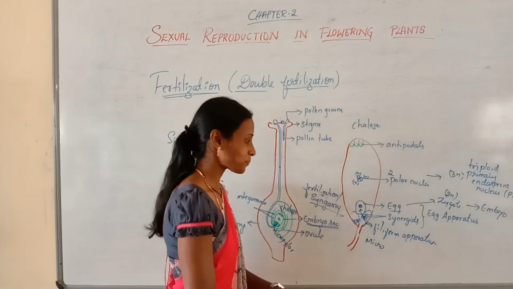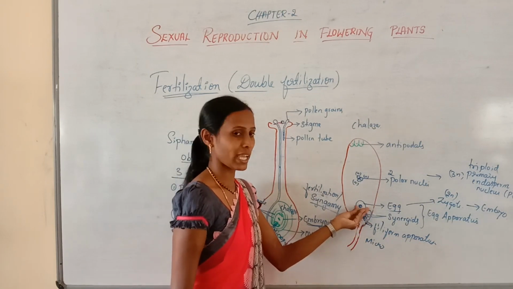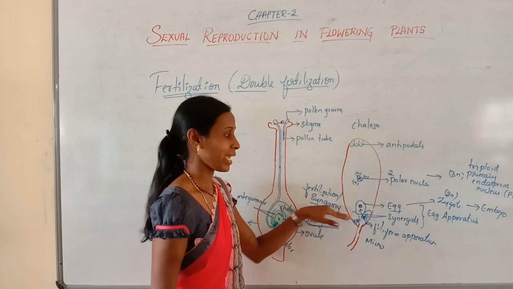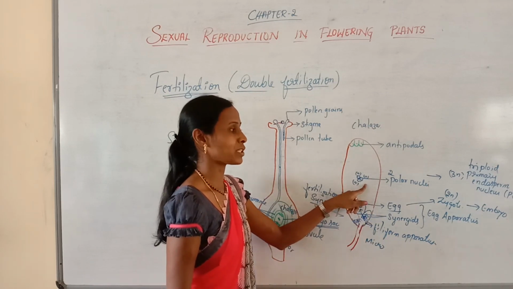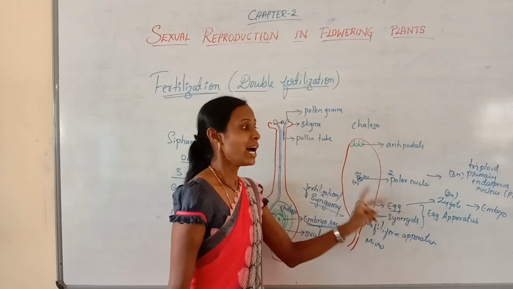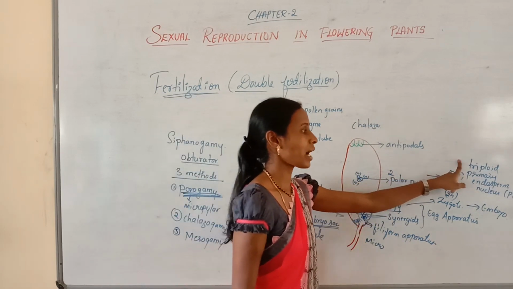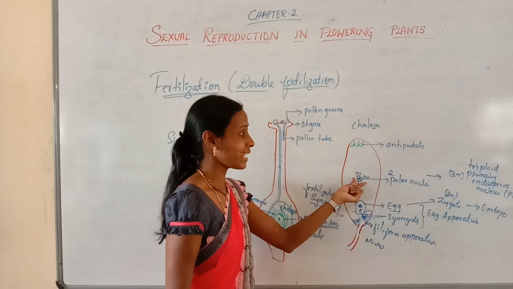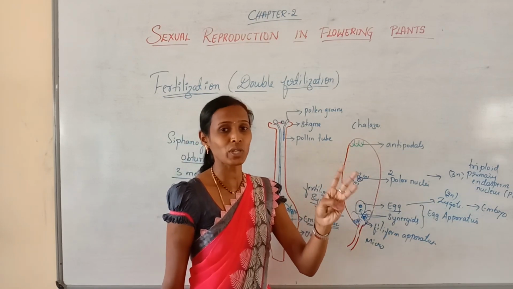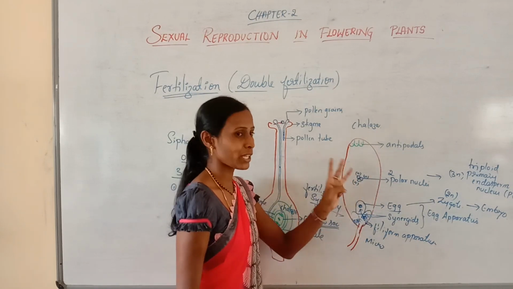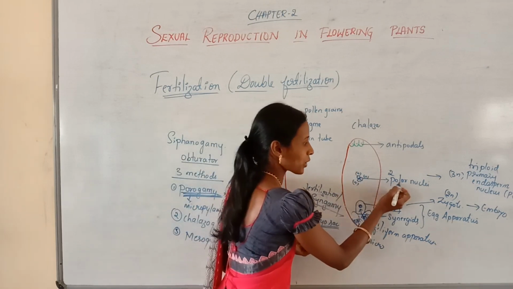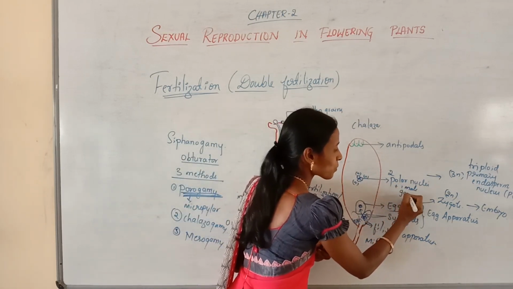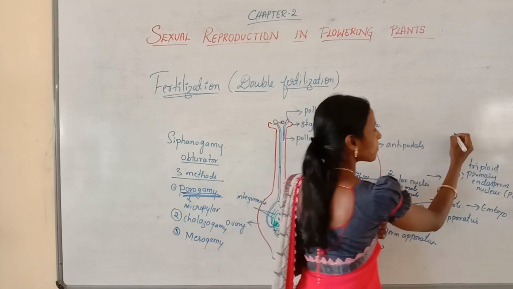Try to understand. One gamete fuses with the egg, resulting in the formation of a zygote. That process is called syngamy. The other male gamete fuses with the two polar nuclei, resulting in the formation of a triploid primary endosperm nucleus. It involves the fusion of three nuclei, that is, two polar nuclei plus one male gamete. This process is called triple fusion.